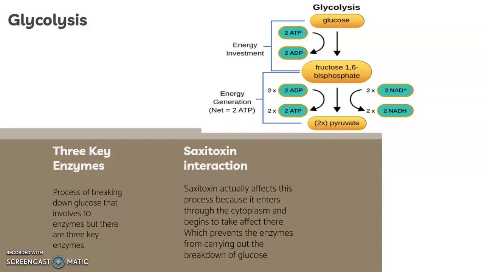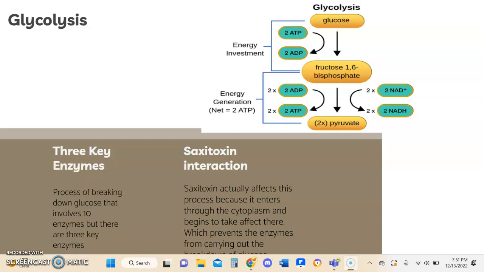Saxitoxin affects this process because it enters through our cytoplasm and begins to take effect there, which prevents the enzymes from carrying out the breakdown of glucose. It's very important to notice that without glycolysis occurring, there is no immediate energy being made, nor is there any energy being made to be stored in our bodies for later. And with this happening, it actually catalyzes the paralysis to spread from saxitoxin.